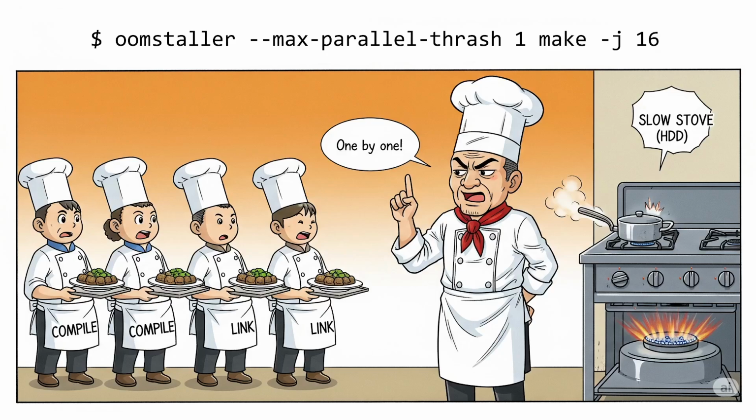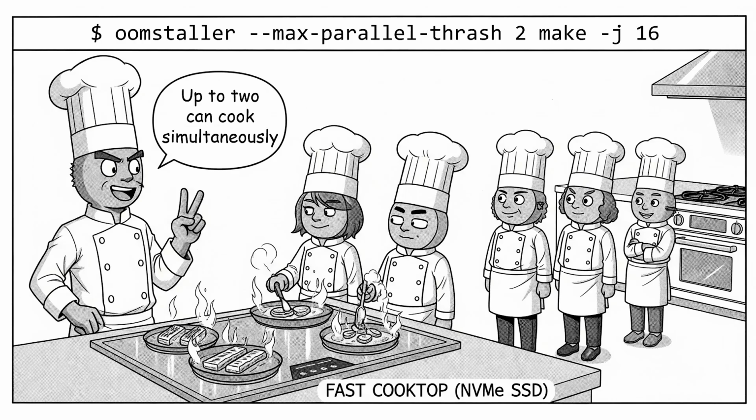OOMstaller is designed to work well out of the box, but it offers a few options for fine-tuning. One of the most interesting is max parallel thrash. By default, when thrashing is detected, OOMstaller allows only one build process to run. However, if you have a very fast NVMe SSD for your swap space, the penalty for swapping is lower. In such cases, you might be able to reduce build times further by allowing a few processes to run in parallel even during high memory pressure. You can experiment with a setting like max parallel thrash 2.